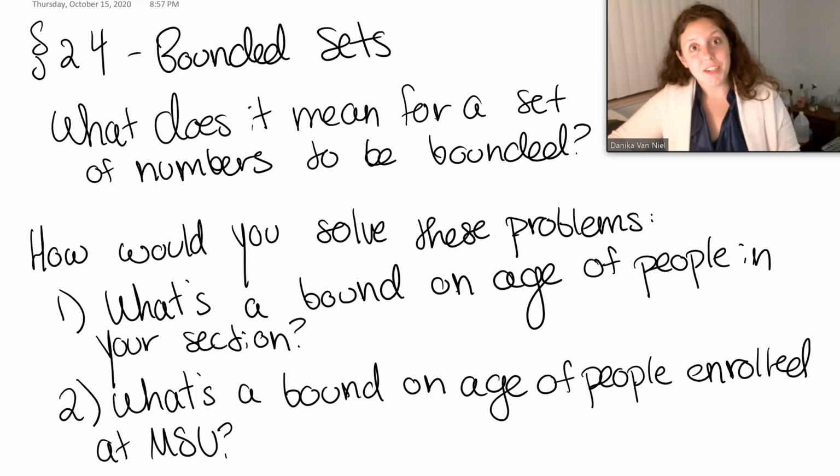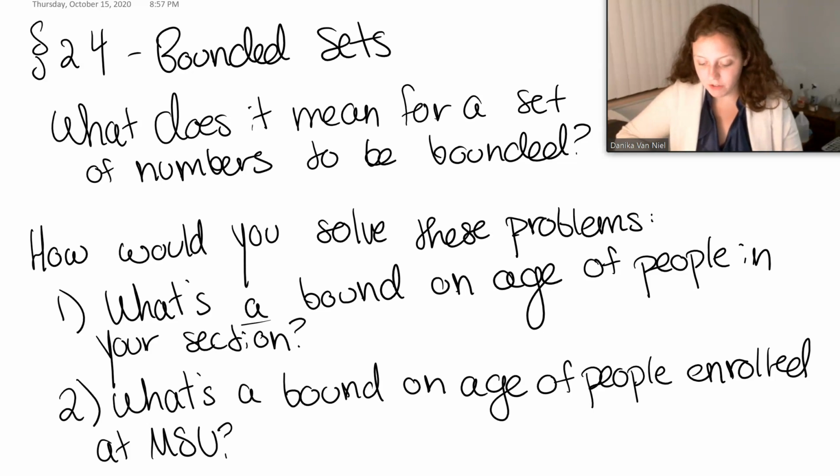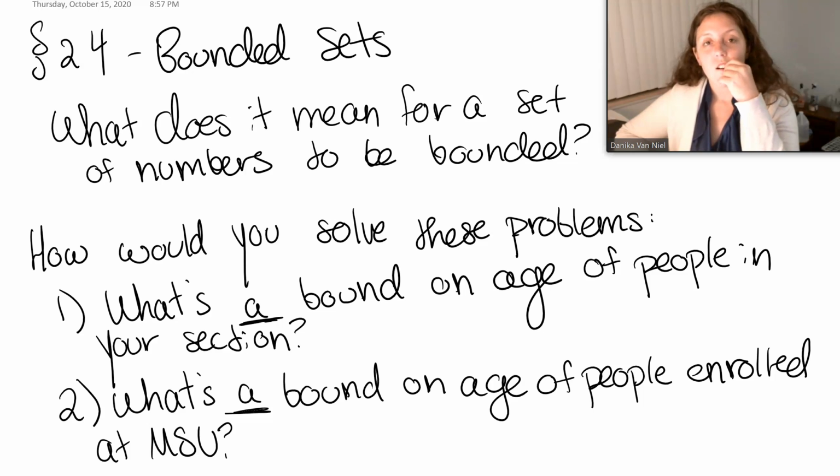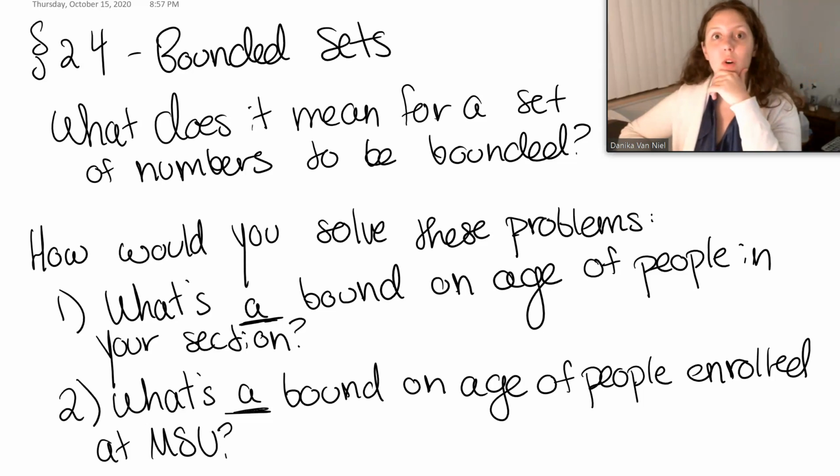This is kind of a hard question, it seems, right? But let me give you a hint. We just want a bound. So sure, maybe even if we try to get everybody together and we ask or something, but do we need a precise bound? Do we need to know who is the oldest person and maybe add one more year than that or something? No, we just need a bound.